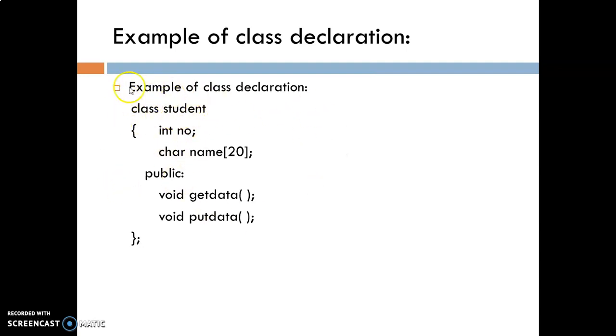Now this is an example of a class. By using the keyword class you have created the class student. This is your variable, that is the data member, and these are your member functions, getdata and putdata. They are under the public access modifier, and here we have not declared an access modifier, so the variable is under the private category, because C++ by default takes it as private. And here there is a semicolon, which means the class is declared.